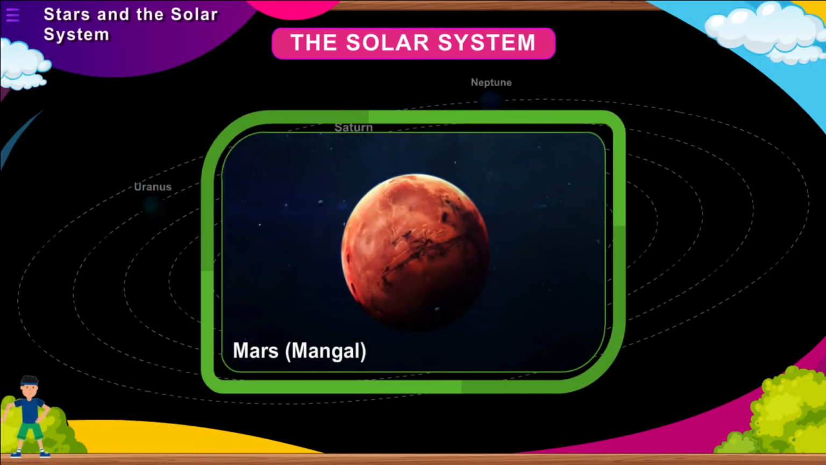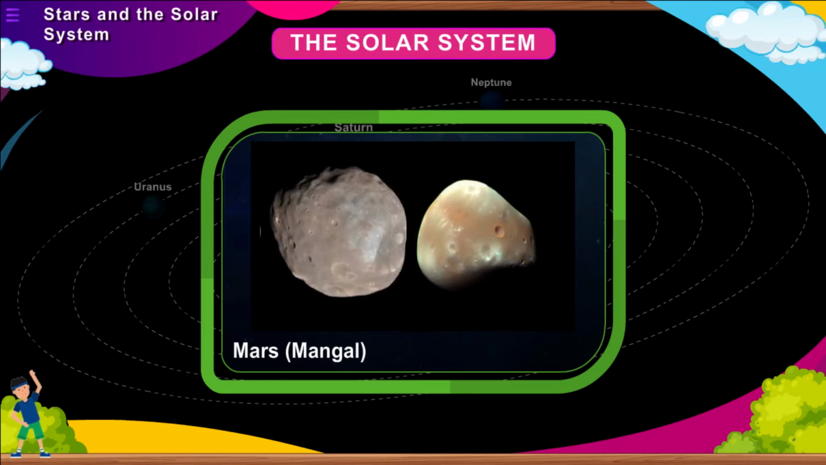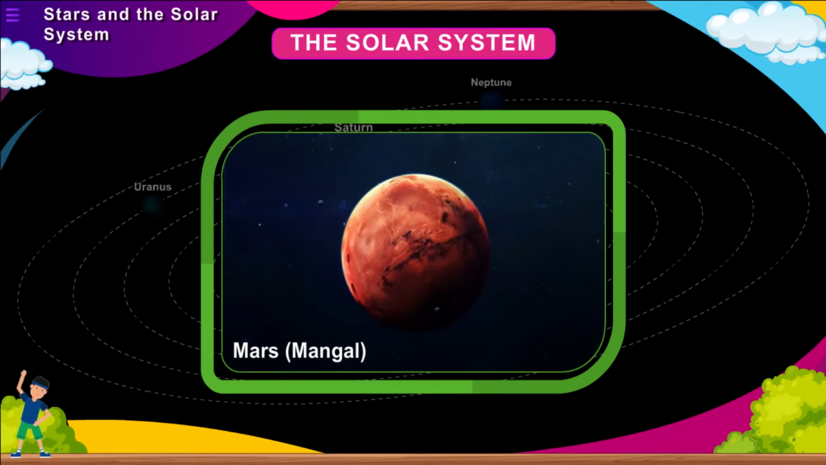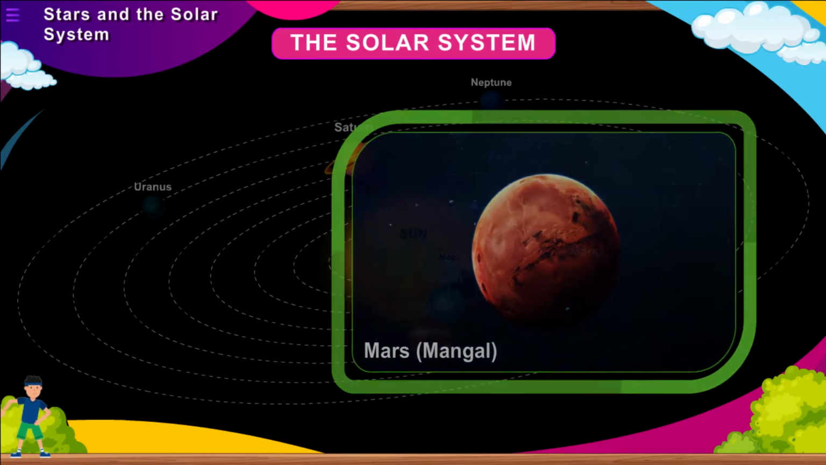Mars, Mangal. It is the fourth planet from the Sun, often visible as a red object in the sky. Because of its red color, it is also called the red planet. Like that of the Earth, Mars also has polar ice caps. But those are a combination of water ice and carbon dioxide ice. Mars has two small natural satellites. Its atmosphere is believed to have carbon dioxide in it.